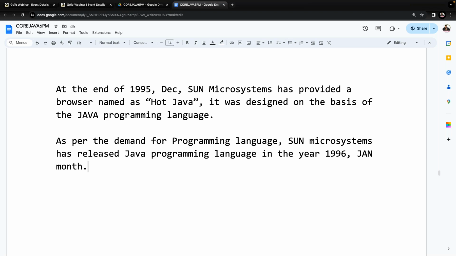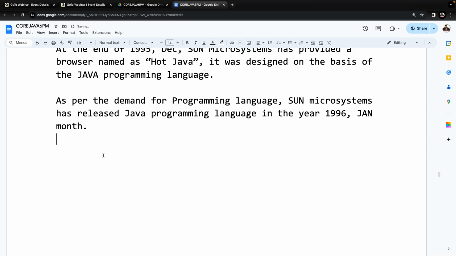From 1996 onwards, every year, or every 2, 3 or 5 years, a new version of Java was provided. Understand it clearly: what are the various versions provided by Sun Microsystems? Now, the JDK 1.0 version is where they introduced the language.